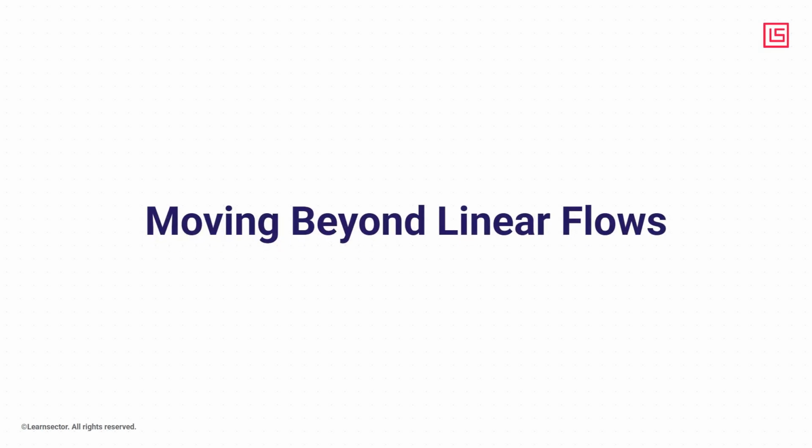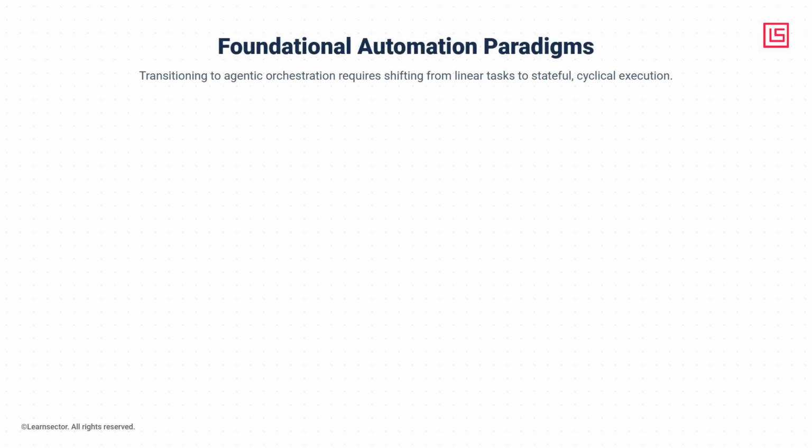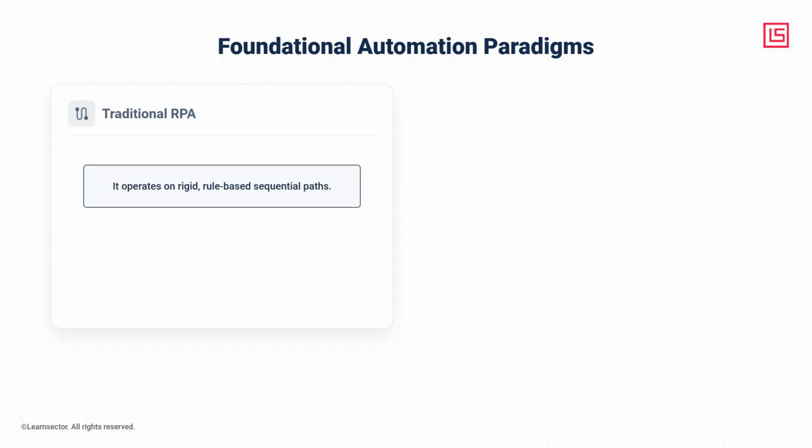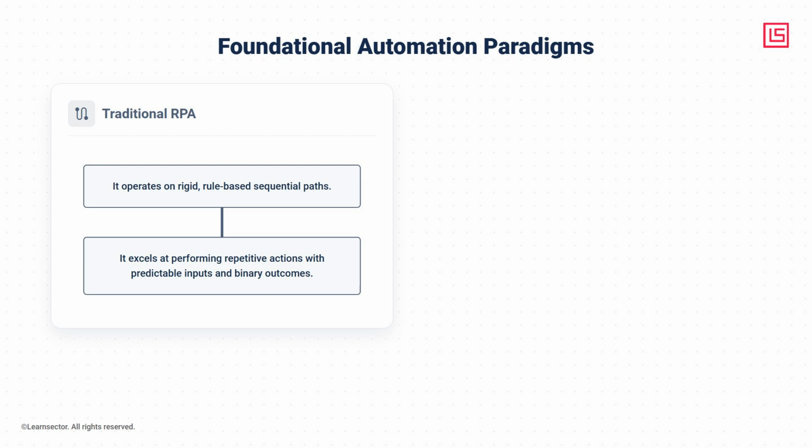We begin by moving beyond linear flows, dissecting why the rigid pathways of traditional automation are no longer sufficient for managing the complexities of modern enterprise operations. Transitioning to agentic orchestration requires a shift in how we approach automation, moving away from linear tasks to embrace stateful, cyclical execution. Traditional RPA operates on highly rigid, rule-based sequential paths. It excels at performing repetitive actions where inputs are predictable and outcomes are binary. However, this deterministic approach severely limits adaptability when unexpected exceptions occur.